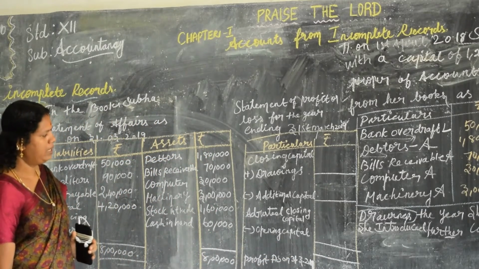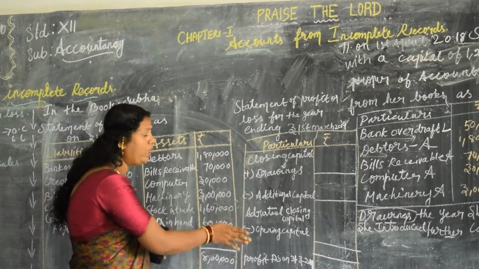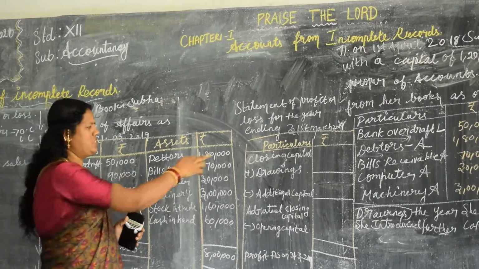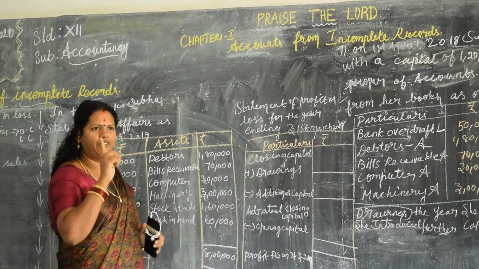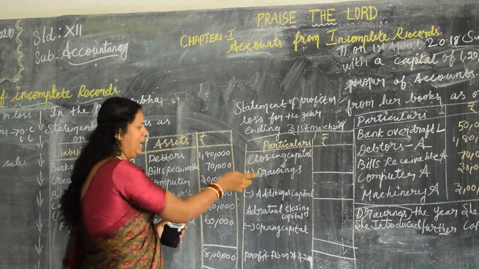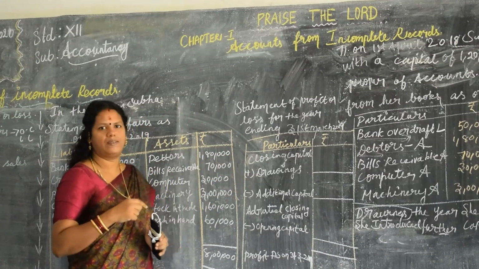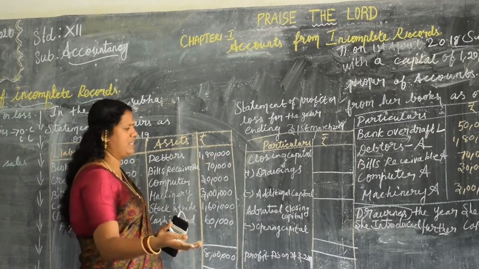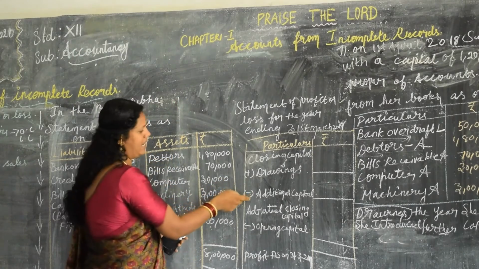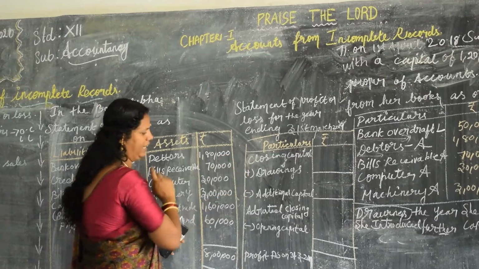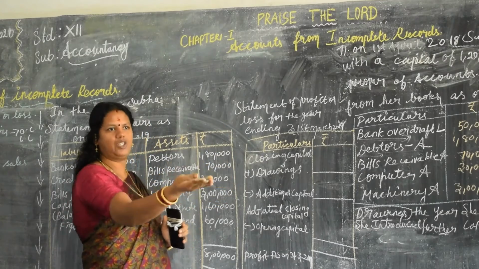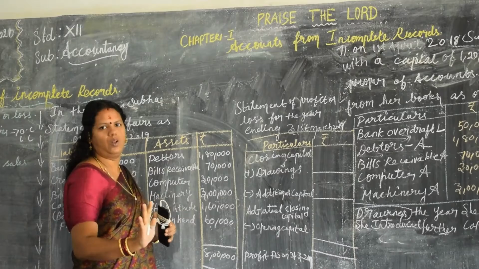Listen, whatever items we add in the final accounts, in the balance sheet, it is the reverse procedure here. Keep it in mind. In the balance sheet, what will you do with the capital? There you will deduct drawings. Here you are adding it, that's the reverse. There you will add the additional capital. There means where? In the balance sheet. In the statement of affairs for profit or loss, here we deduct it, that's all. Don't get confused. What you add in the final accounts, in the balance sheet, now we are in the reverse procedure, that's all.